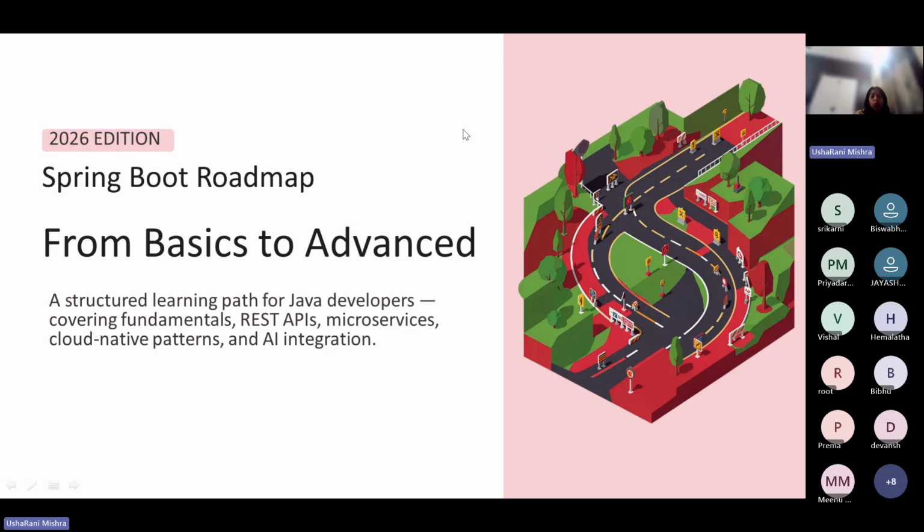I should know how much you people know, because I don't have any idea about your background. I have faith that you all know Java. That's why you have joined this course. But can anyone tell me what microservice is, or has anyone heard of microservice?